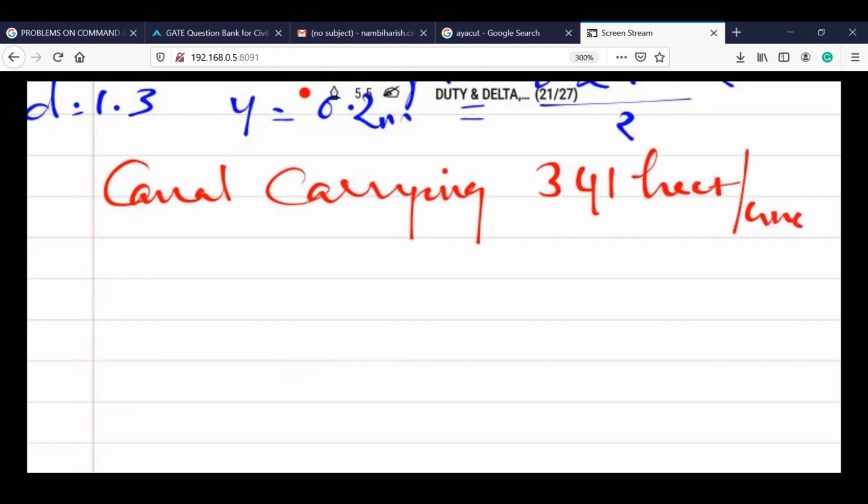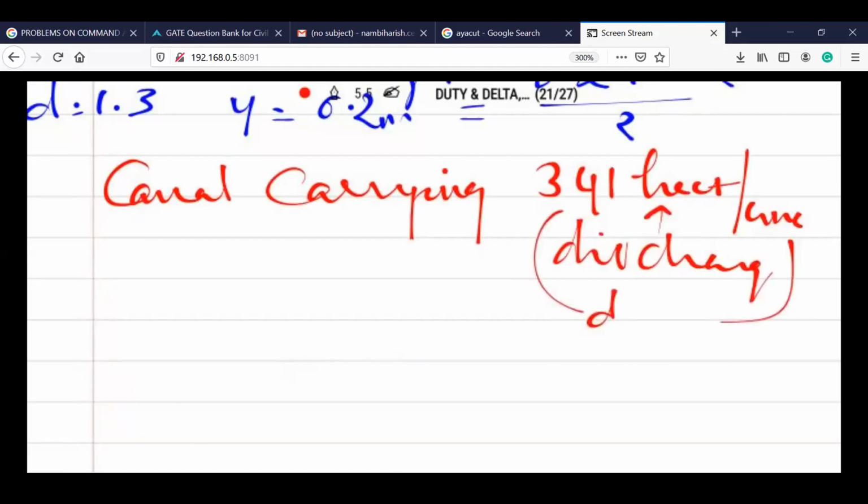This is a discharge value. Discharge, or you can take it as a duty. Duty of a canal system is 341 hectare per cubic in the canal.